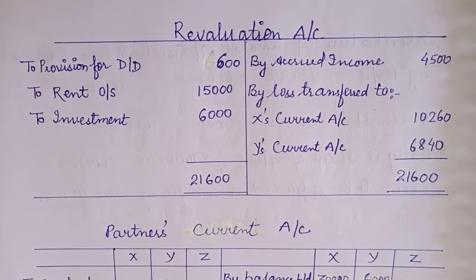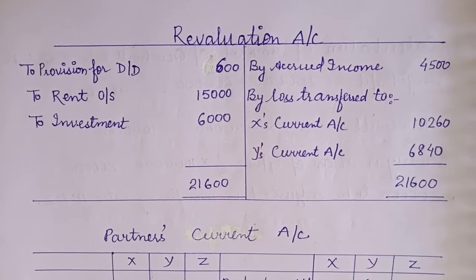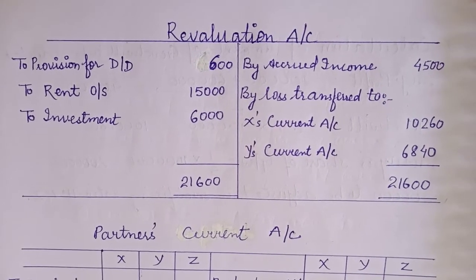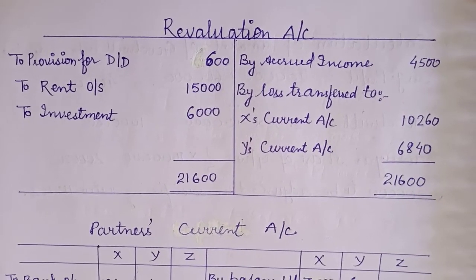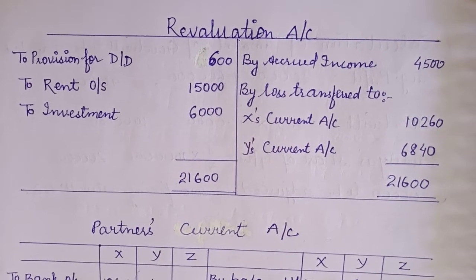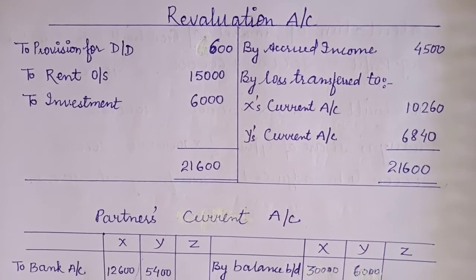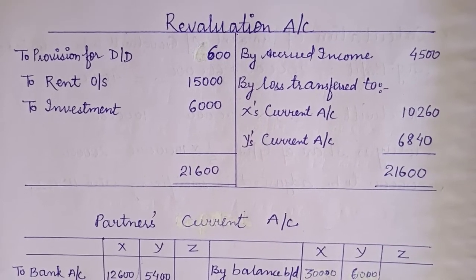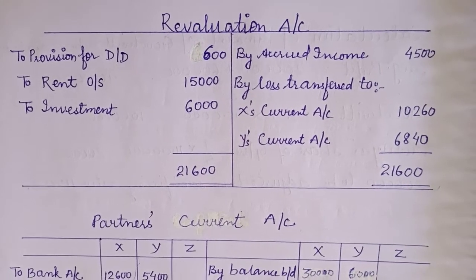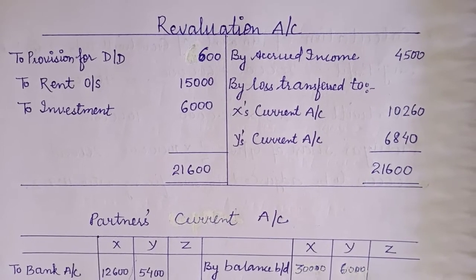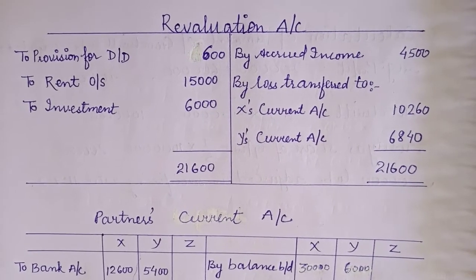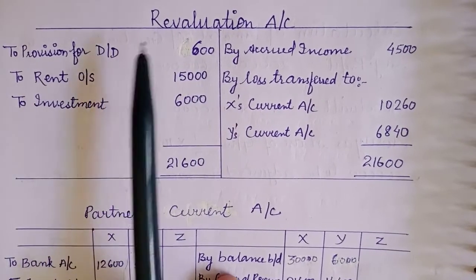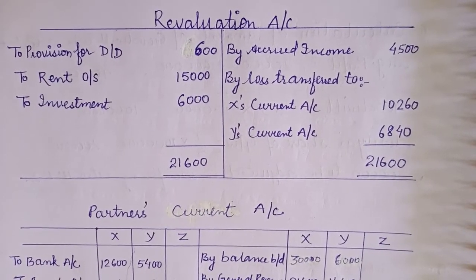Point number A: provision for doubtful debt is to be maintained at 5% on debtors. So let us compare how much change we have observed. 5% of 60,000, that is debtors, will be 3,000, and already we had a provision of 2,400. So what is the difference? An increase has been observed in the provision, that is a liability, and an increase in liability of 600 is recorded in the debit side of the revaluation account.